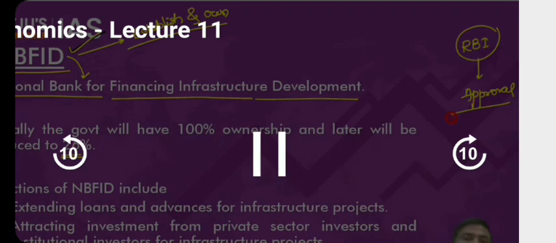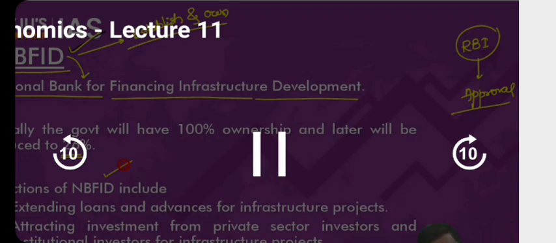We will promote that also. Point number 4. What are the functions of NABFID? What will be the role of NABFID? First and foremost, all of you agree when I say the most important objective of NABFID will be to provide financing for development of infrastructure projects. That's the most important role of NABFID.